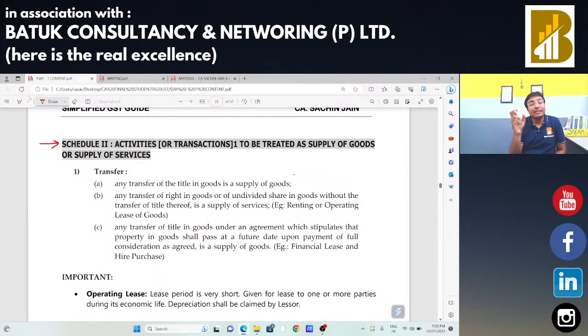उसमें हमने बोला था this is a one nation one tax. Okay, this is a one nation one tax. This boosts the Make in India initiative. Also this boosts the investment export. Okay, ease of doing business, compliances यहाँ पर कम हुई है, seamless flow of credit है यहाँ पर. Okay, all these are the benefits from the GST. After that we had started our discussion on the constitutional background of GST.